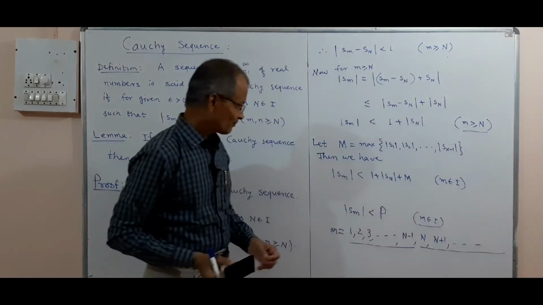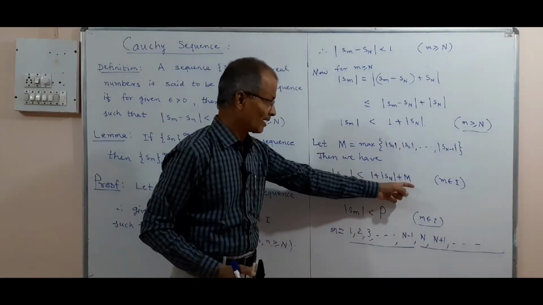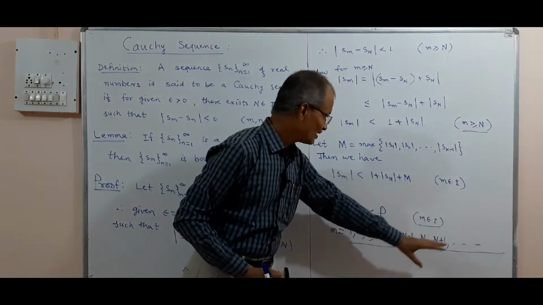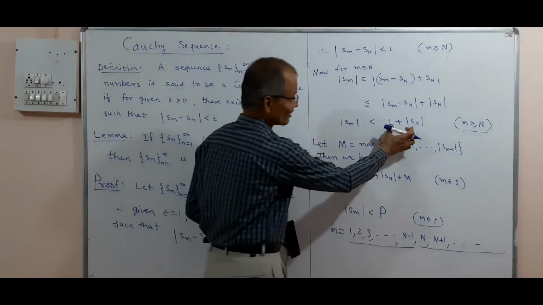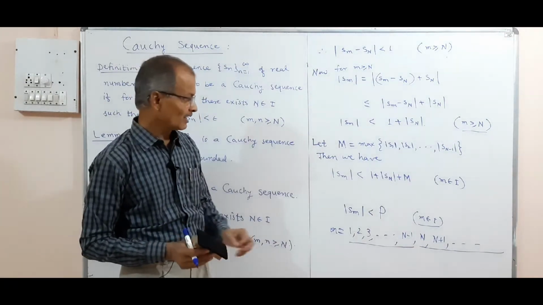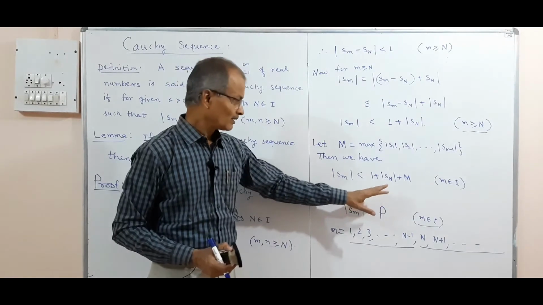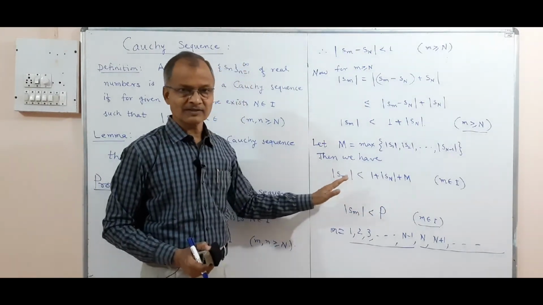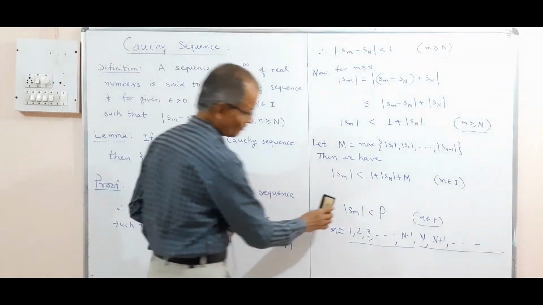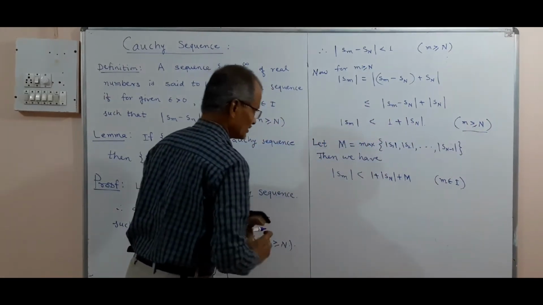Now you observe again, from S1 to S N minus 1, all the terms are less than this capital M, because capital M is the maximum value. And from N onwards, the terms of the sequence are less than 1 plus mod Sn, and therefore all the terms will certainly be less than this expression. And this is a fixed positive number, and therefore this shows that the sequence Sn is bounded. The absolute value of every term is less than a positive number, and therefore the sequence is bounded. So this shows that Sn is bounded.